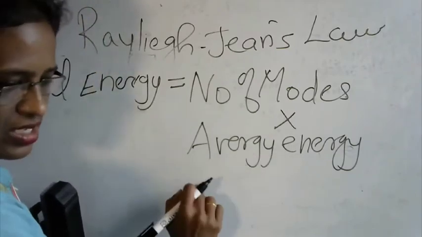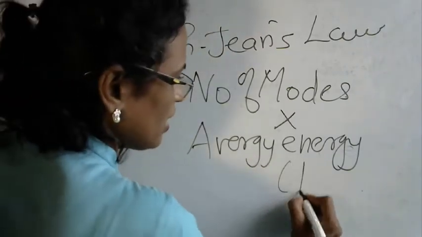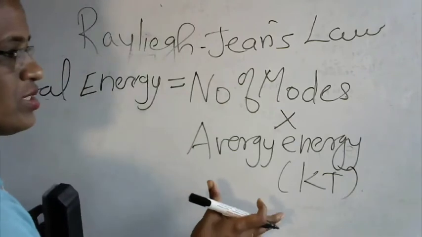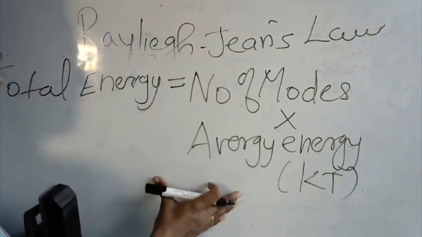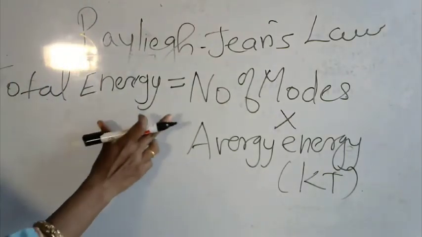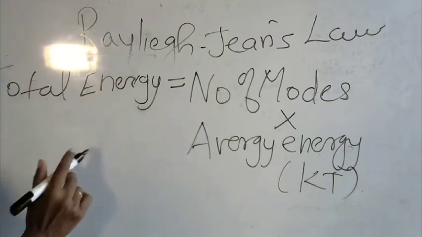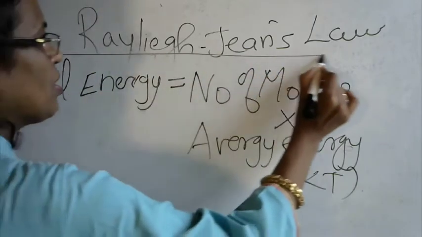The average energy will be equivalent to kT. We will come back to this equation finally, but this is the main equation that we are going to arrive at in the end.